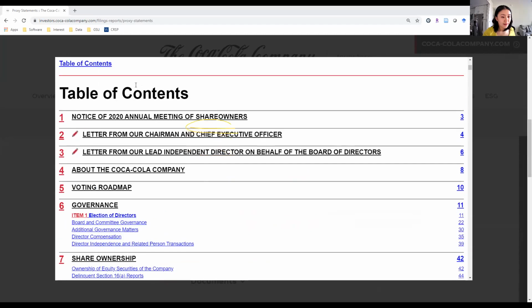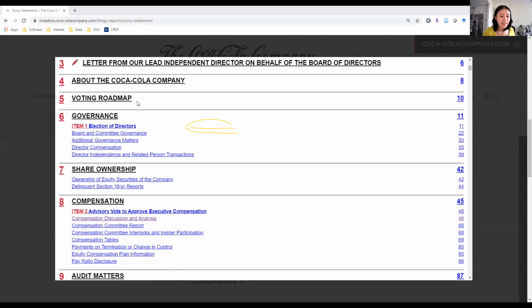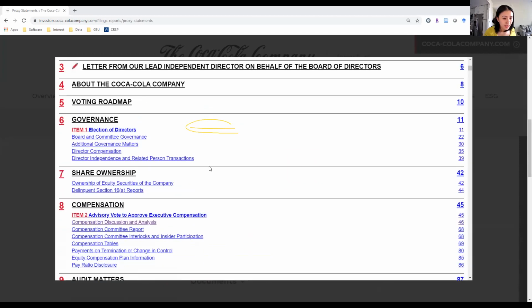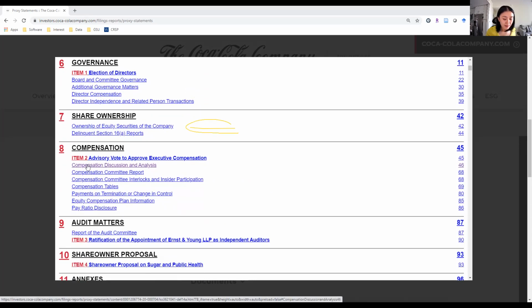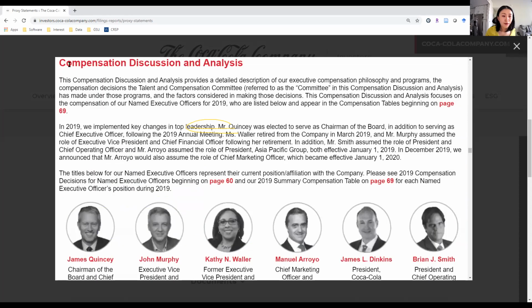Now you see there is this table of contents: voting, the board and committee, directors' compensation, directors' independence, and related person transactions. We also have how the compensation is structured in this part, compensation discussion and analysis. This is the part where you will see the actual compensation plan.